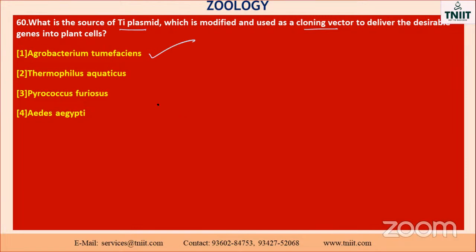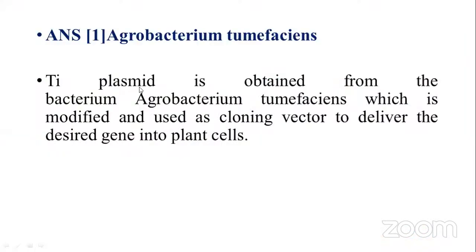First one. Immediate answer it. There is no question at all. This one, it will not. This one, no need. Agrobacterium tumefaciens only is responsible for the Ti plasmids. See the options: Agrobacterium tumefaciens. Ti plasmid is obtained from the bacterium Agrobacterium tumefaciens, which is modified and used as a cloning vector to deliver the desired gene into the plant cells.